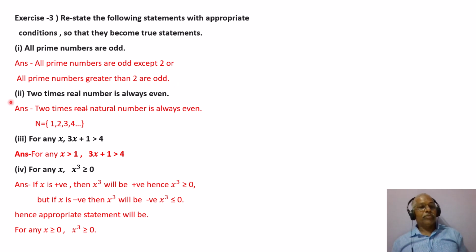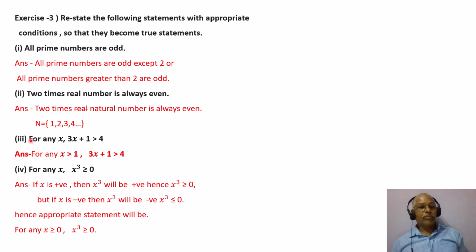Second one, 2 times a real number is always even. Answer, 2 times a natural number is always even. See, this is the natural number series 1, 2, 3, 4 like that.